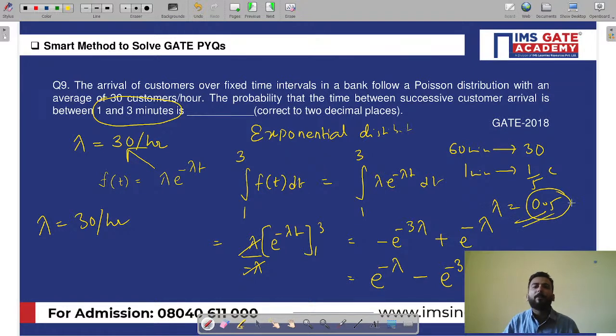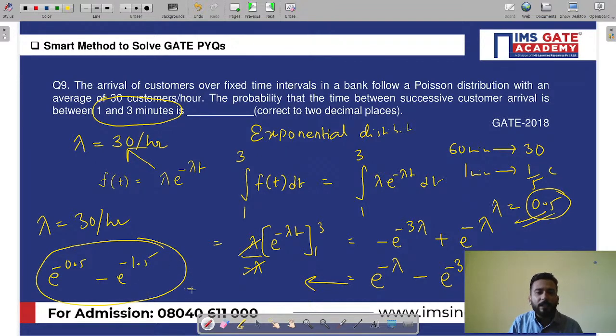So your lambda value is 0.5. That's it. Done. So simply what you have to do is e raised to minus 0.5 minus e raised to minus 1.5. You solve this, you will get somewhere around 0.386, and that will be your answer.